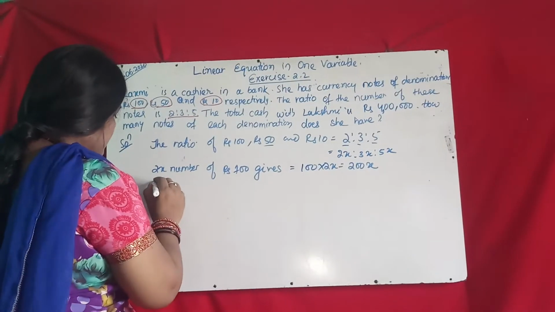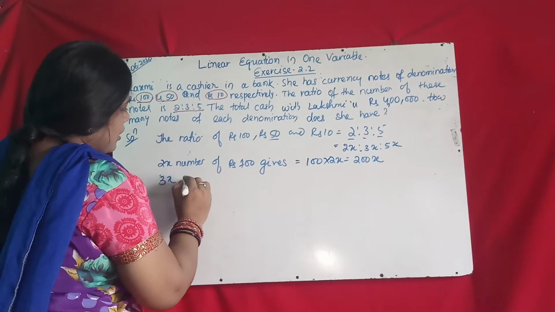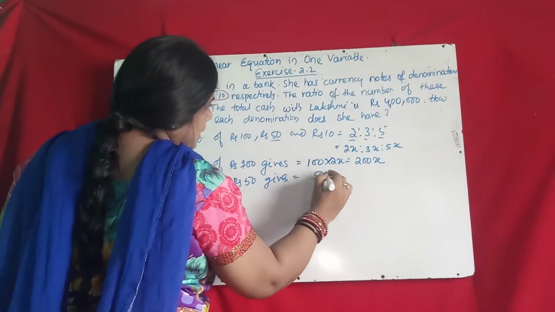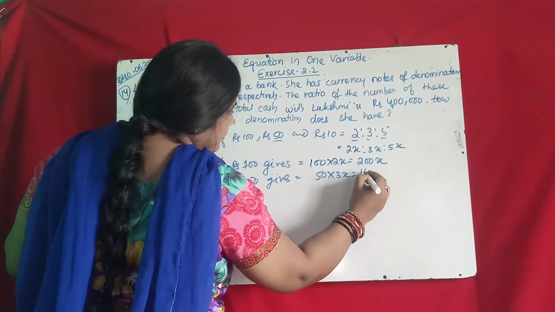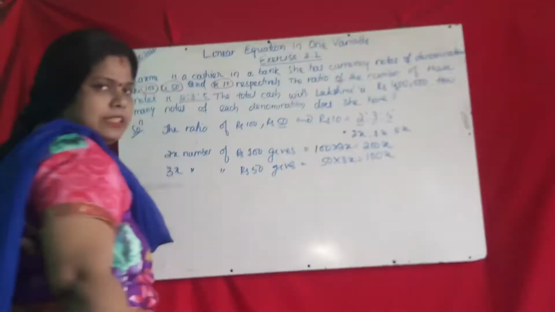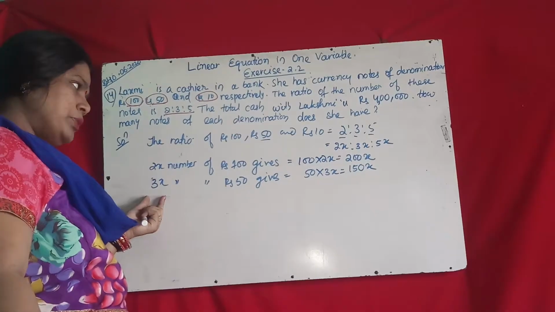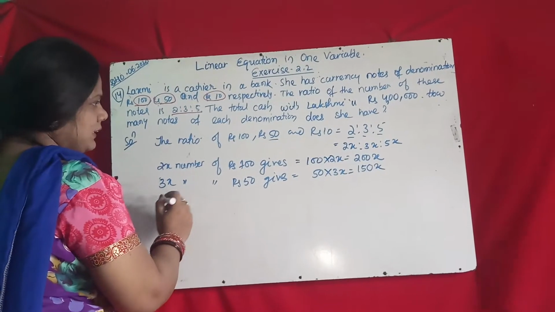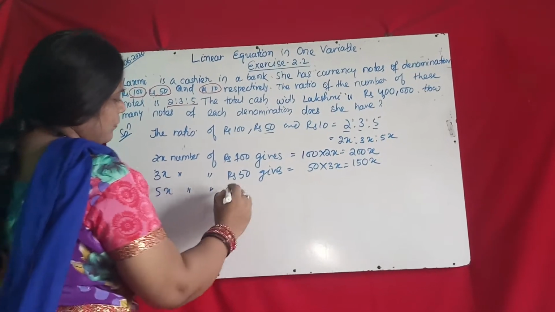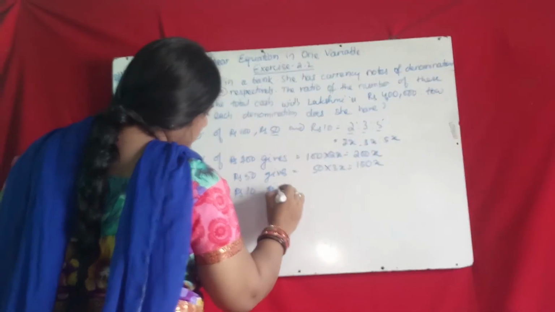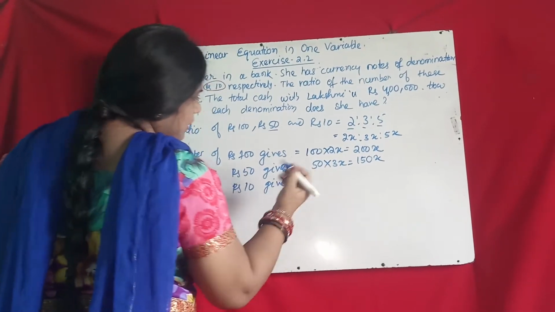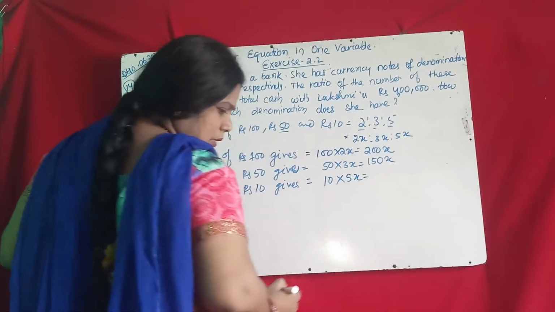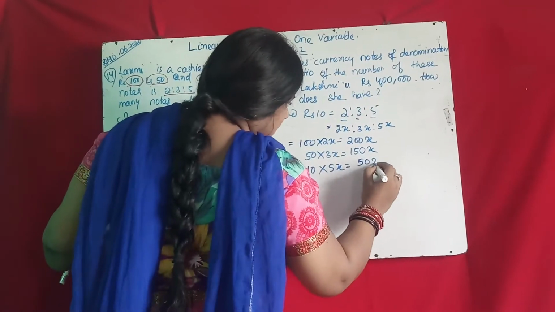Then 3x number of 50 rupees notes gives 50 into 3x, 5 3s are 15, so 150x money. Okay, 3x number of 50 rupees notes gives money 150x rupees. Then 5x number of 10 rupees notes gives money equal to 10 rupees into 5x. Okay, that is 50x rupees.